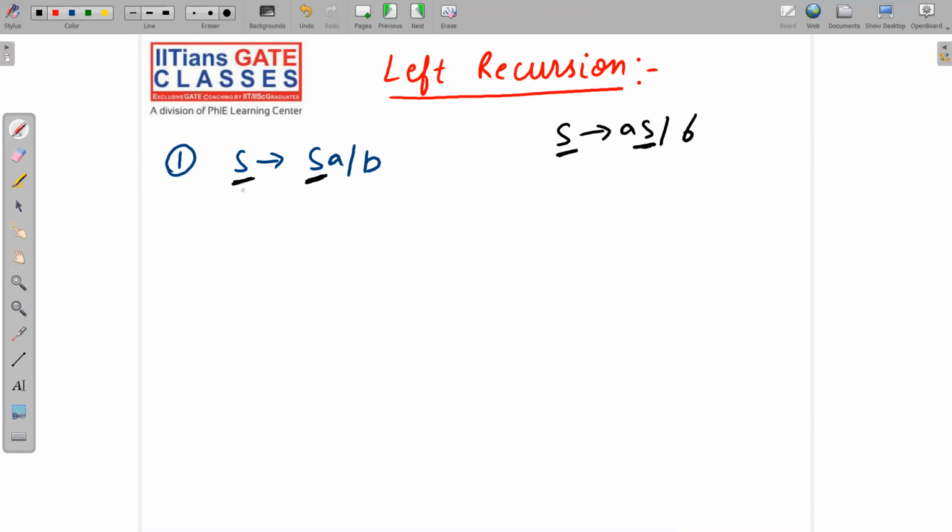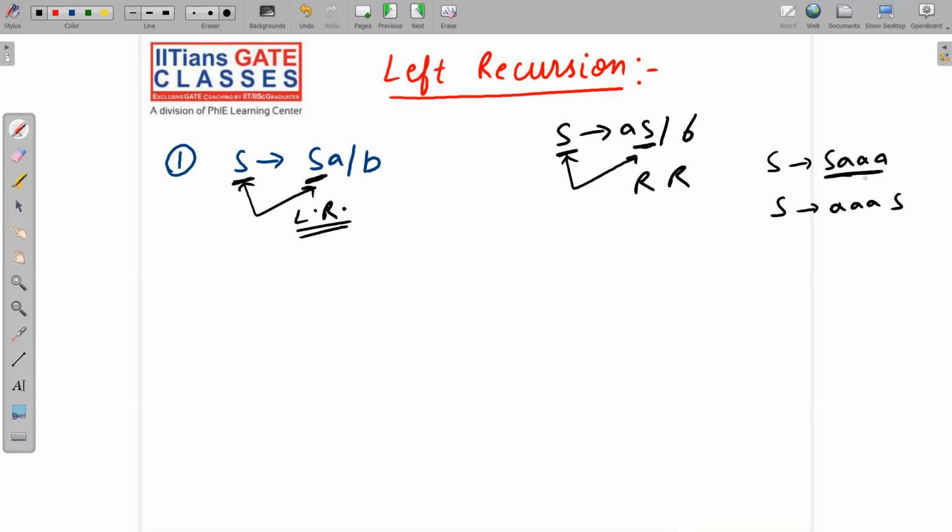S and S are matching. Recursion means, I think you know everything, I do not need to explain everything here. So this is right recursion and this is left recursion. So this is left recursion, this is right recursion. What about S implies A? Is this left recursion? No, this is not recursion at all. These are not the same, so here we should have S only. I hope you have got the idea about what exactly left recursion is.